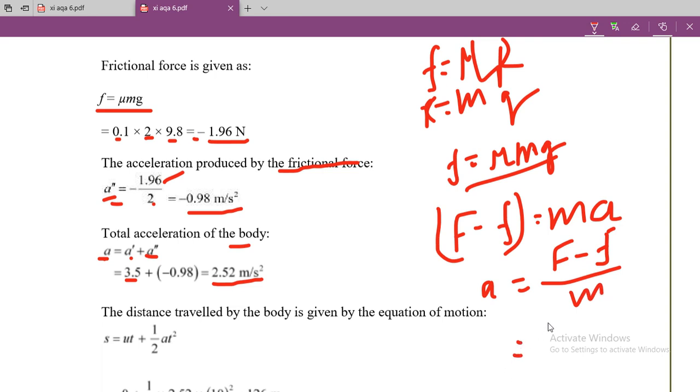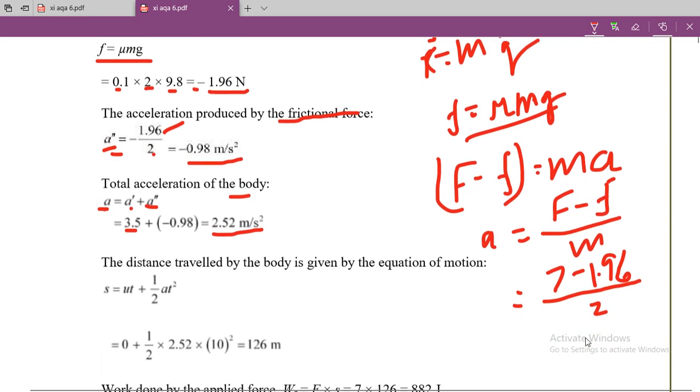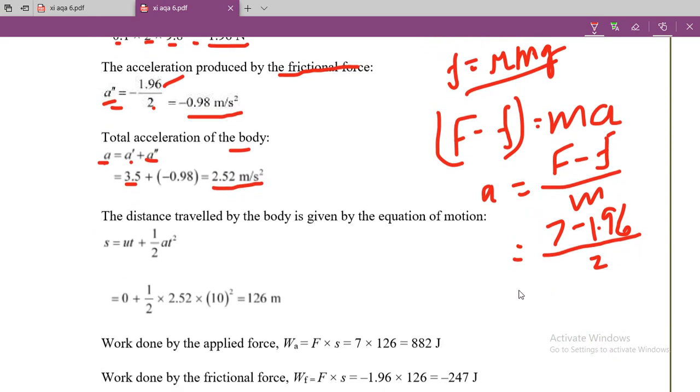Now net force is 7 minus the frictional force 1.96 Newton, upon 2, and after calculation you will get A is equal to 2.52 meter per second square.